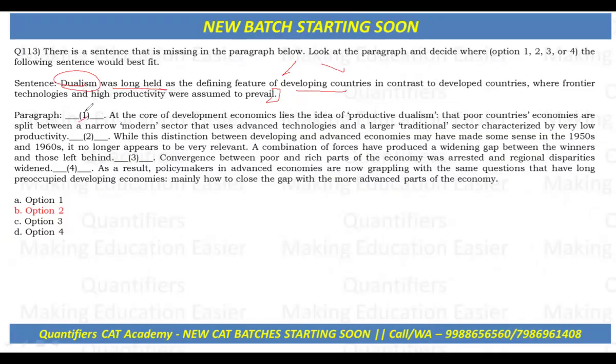Initially, at the first sentence, maybe let's keep it on hold. We need to look at the sentence first.